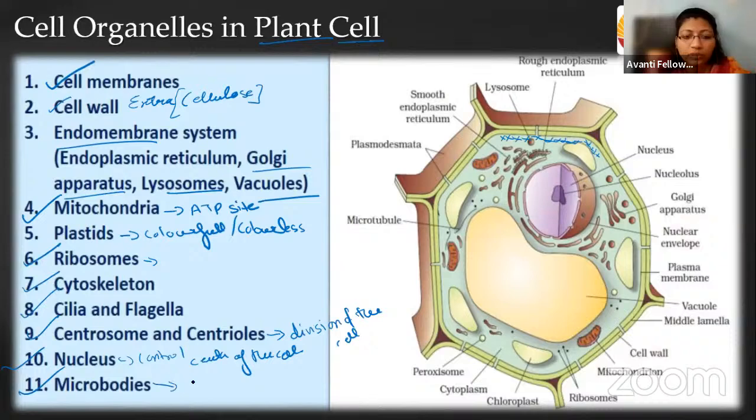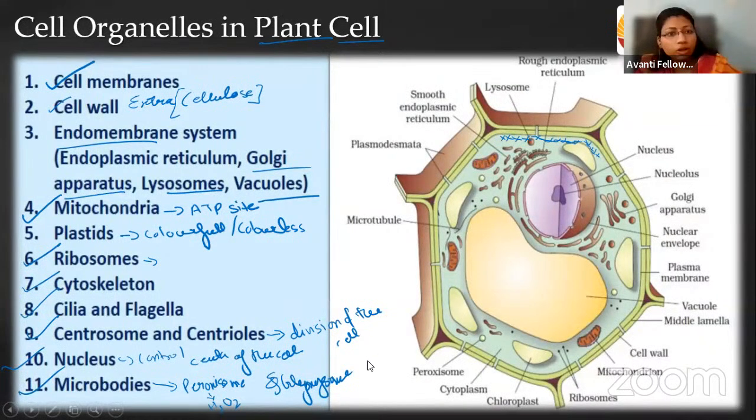Microbodies, for example peroxisome and glyoxysome. The peroxisome helps in detoxification of hydrogen peroxide molecules, whereas glyoxysomes are required whenever the carbohydrate content becomes low in a cell, or in an organism. At that time, these glyoxysomes convert the proteins and lipids into carbohydrate. Okay, so these are the different organelles present in the eukaryotic cell.